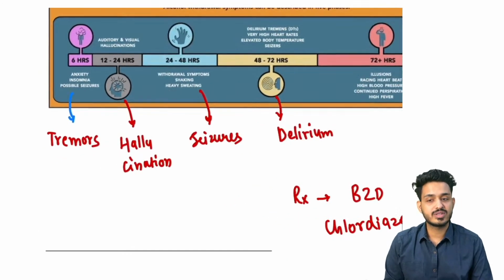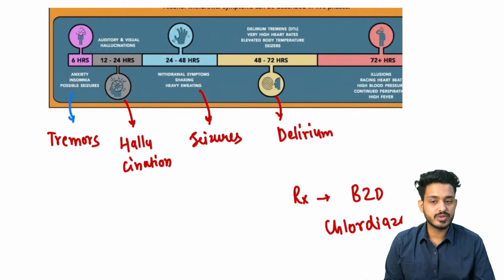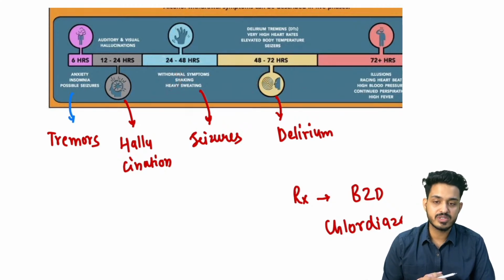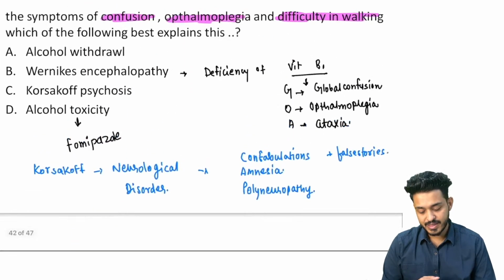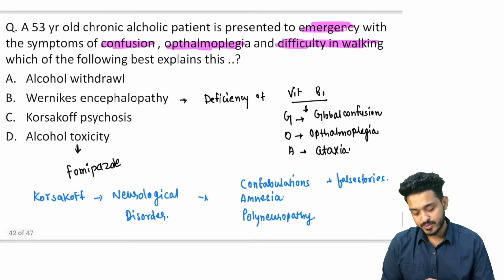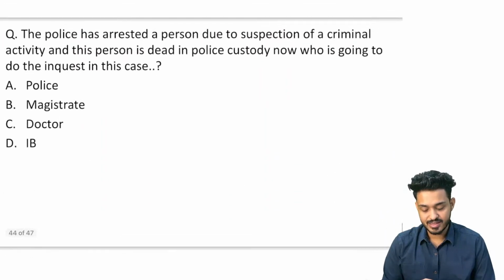They are constantly asking questions. Tremor within 6 hours, 12 to 24 hours is responsible for hallucination. Seizures within 1 to 2 days, and within 2 to 3 days you will be having delirium tremens, which is an important complication, right? So this is how you will understand alcohol withdrawal. And Wernicke's encephalopathy is going to be the answer in this particular case, right?